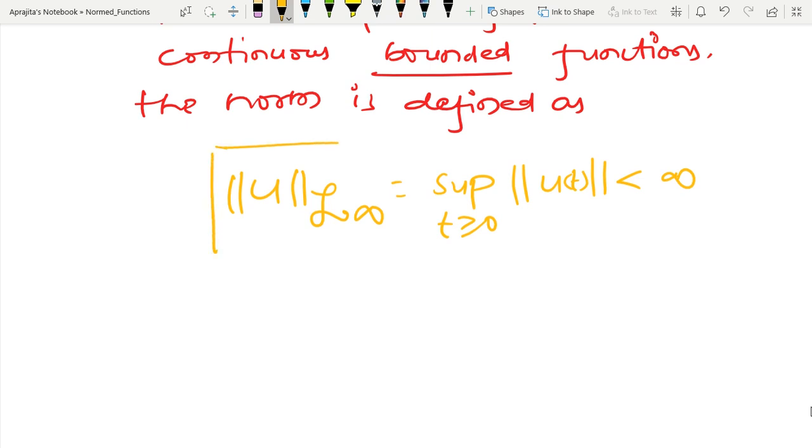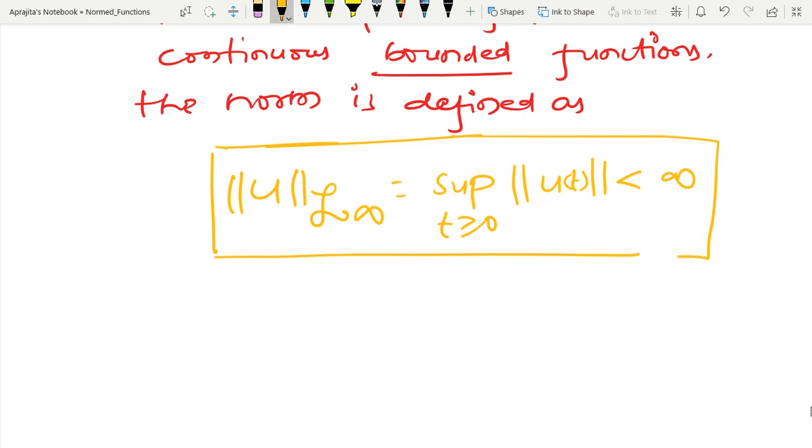And it is possible to show that all three properties are satisfied. Now I am not going to prove it.